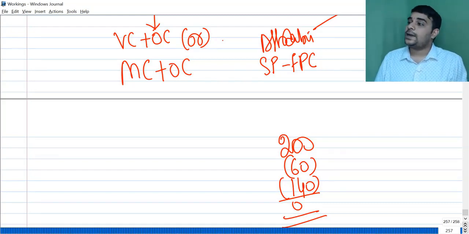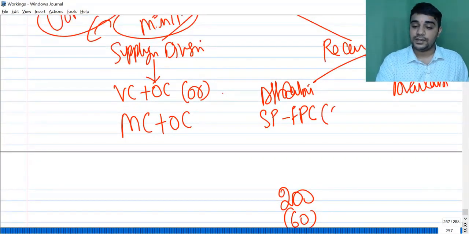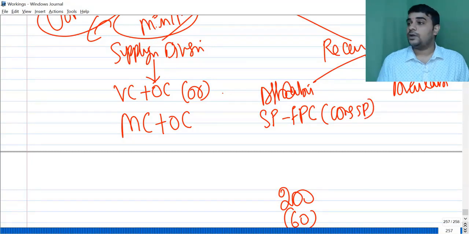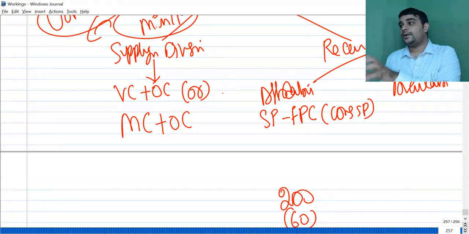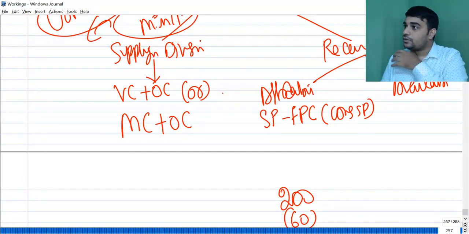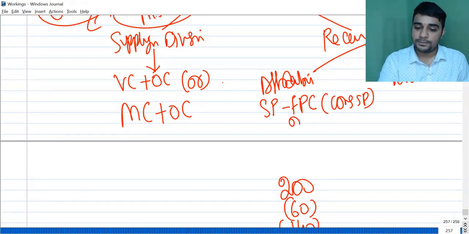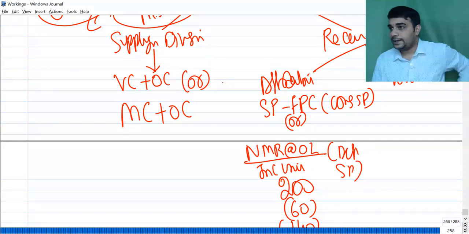So selling price minus further processing cost. This formula you can use if there's a constant selling price. Constant selling price means the selling price remains same. We'll see problems where they'll say 20 rupees price 1000 units, 25 rupees price 800 units, 30 rupees price 600 units. As you change your price, you will see an impact on volume. For that you have a formula called NMR. I'll explain what is NMR later. NMR at optimum level by incremental units. I'll give you time to write. This is called differential selling price.